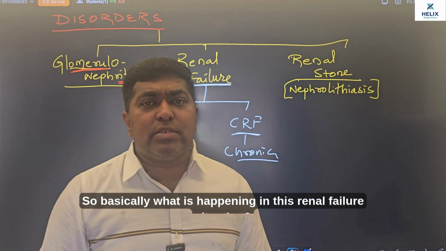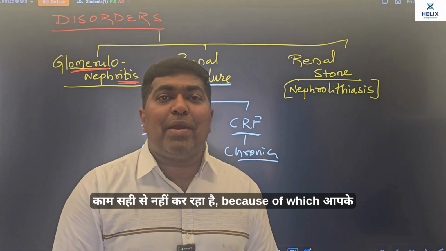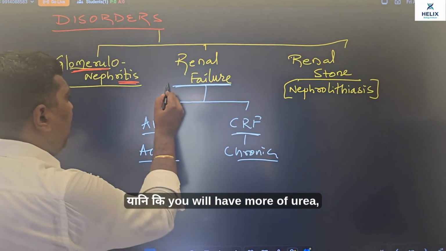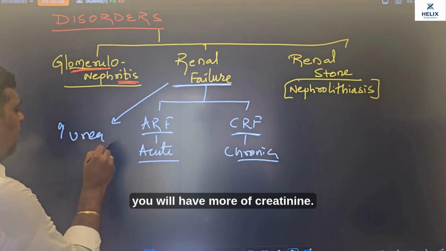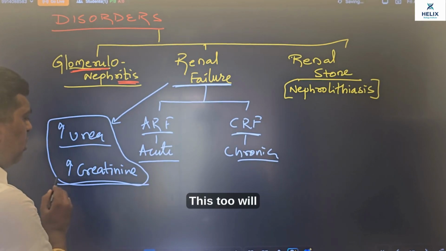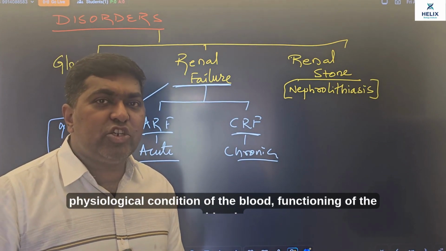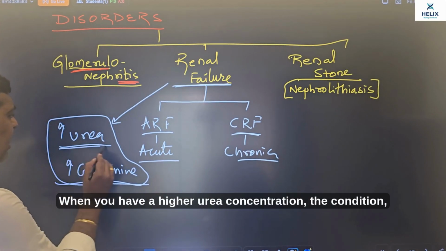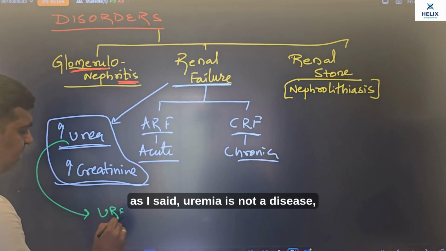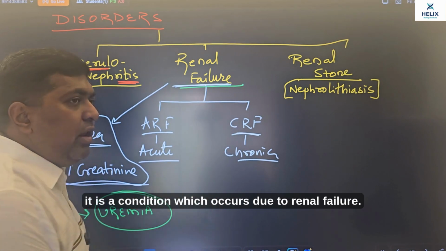So basically what is happening in this renal failure situation? आपका किडनी अपना फिल्ट्रेशन का काम सही से नहीं कर रहा है, because of which आपके बॉडी में, आपके ब्लड में नाइट्रोजनस वेस्ट का कंटेंट बढ़ेगा, यानी कि you will have more of urea, you will have more of creatinine. This too will be majorly increased in your blood, affecting your normal physiological condition of the blood, functioning of the blood. When you have a higher urea concentration, the condition we call it as uremia. As I said, uremia is not a disease. It is a condition which occurs due to renal failure.